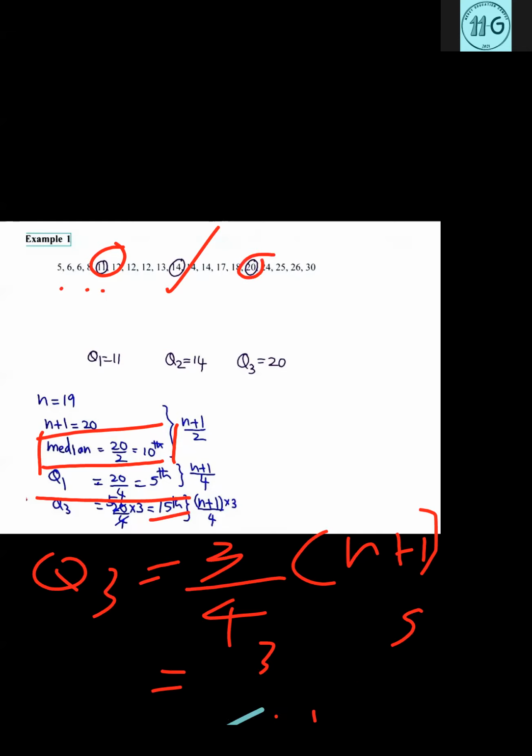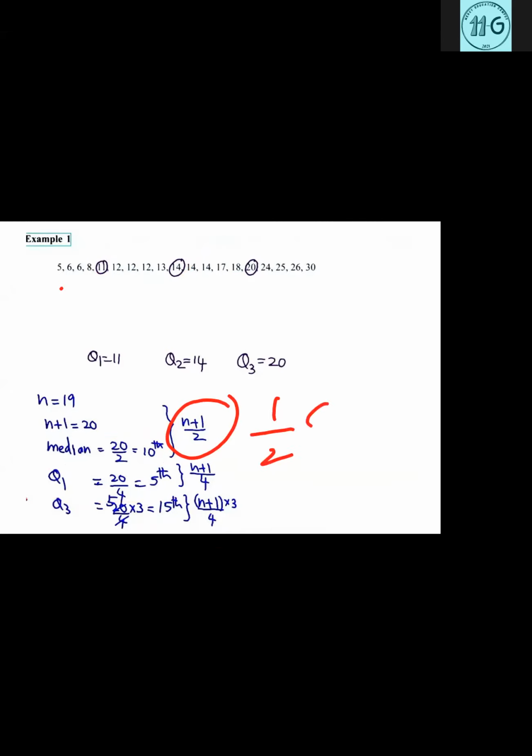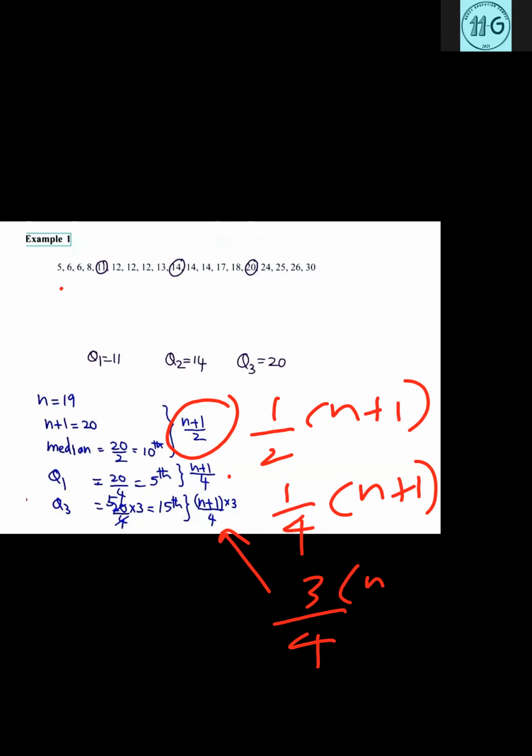So you can use these equations for Q1, Q2, Q3 to find Q1, Q2 and Q3 when you have a series of data. Look here, the first one for the median is half into n plus 1. To find Q1, it is 1/4 into n plus 1. If you want to find Q3, that is 3/4 into n plus 1. They write it slightly differently, but don't panic about it. Half into n plus 1 is the first one. They have written it as n plus 1 divided by 2.